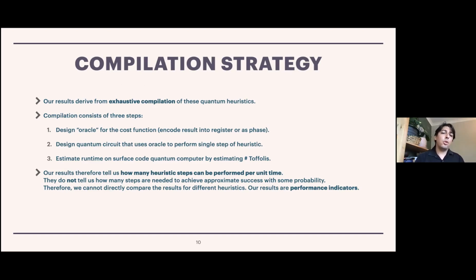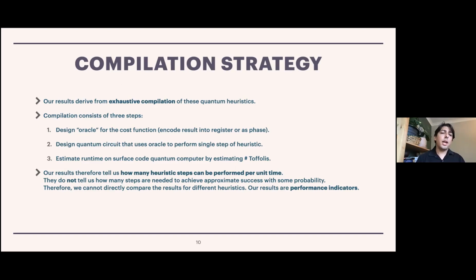Then once we have this so-called oracle for the cost function, we need to design a quantum circuit that uses that oracle in order to perform a single step of some given heuristic, for example QAOA. And then once we do that, we estimate the runtime on a fault-tolerant quantum computer by estimating the number of Toffolis. The reason we count Toffolis and nothing else is because Toffolis and other non-Clifford gates are considered significantly more expensive in the surface code than any Clifford gate is. That's because of the need to do magic state distillation in order to execute non-Clifford gates. Because this is such an immense cost relative to the cost of doing Clifford gates, we tend to estimate runtimes by simply counting the number of Toffolis.